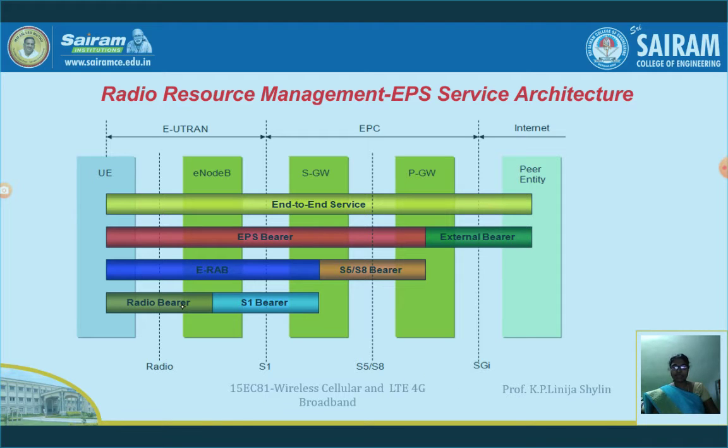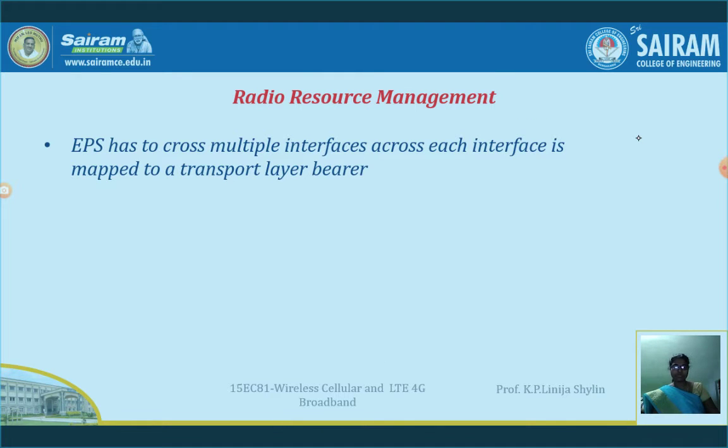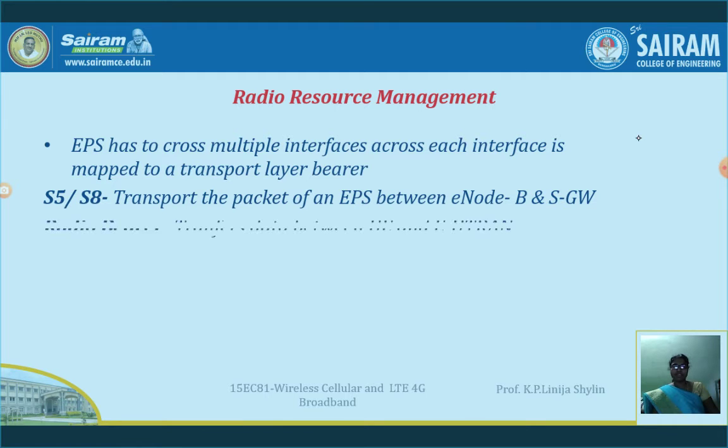The next we will see is the radio bearer. What does it do? It transfers the data between the user equipment and the E-UTRAN. The next we will see the signaling radio bearer, which will be represented by SRB. What is the use of the signaling radio bearer? By the name itself we can tell that it will carry the radio resource control signaling messages.